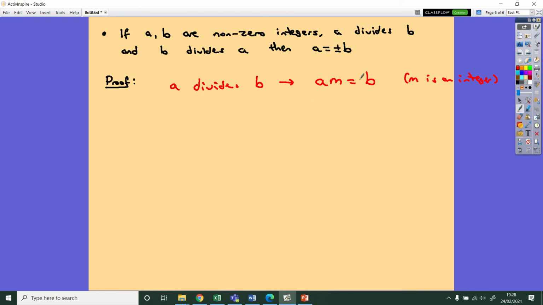Right, that's great. Equations I can work with, words not so much. B divides A, I can do something similar. So again, I can multiply B by something to get to A. So that means that BN equals A. I don't know yet how M and N are related to each other, but we're going to do some showing in a second. And again, N is an integer.